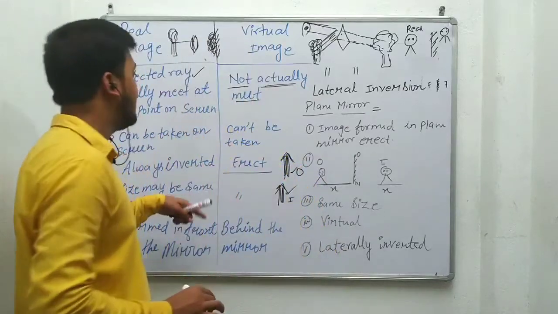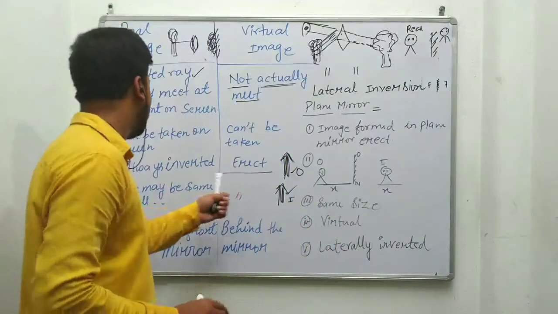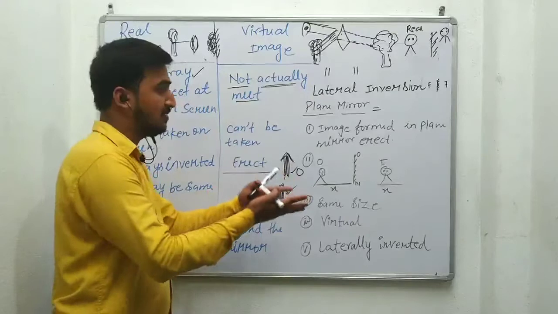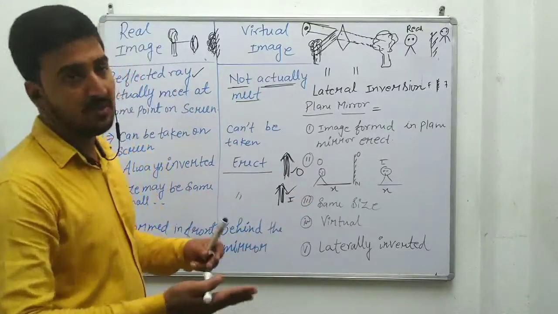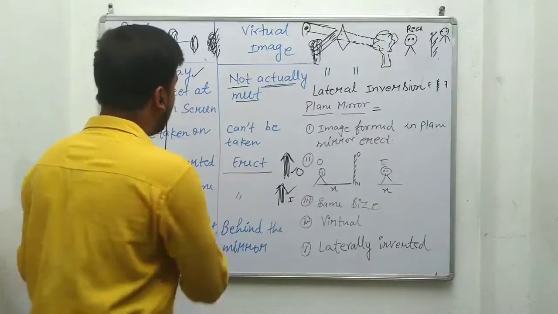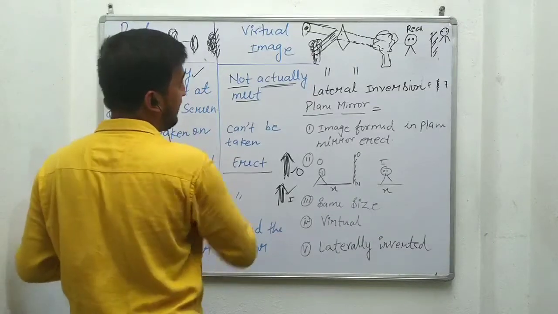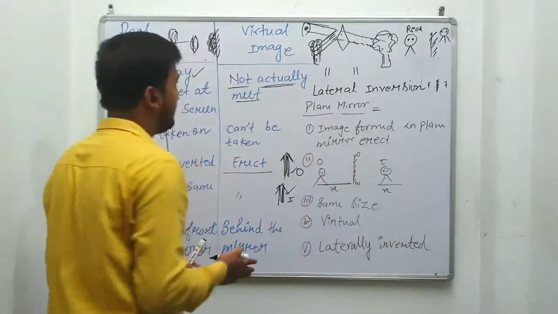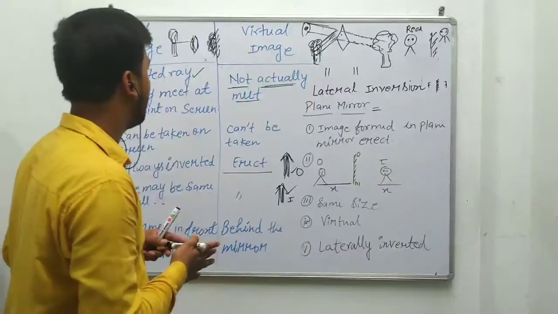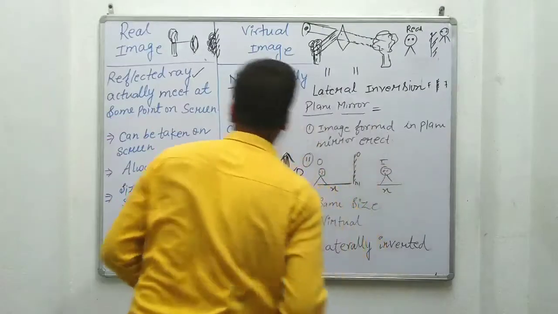The size of the image depends upon the size of the object in both cases. If we have a small object, the image will be small, and if we have a large object, the image will be large. This real image always forms in front of the mirror and the virtual image always behind the mirror. So please revise it once again: what is real and virtual image?